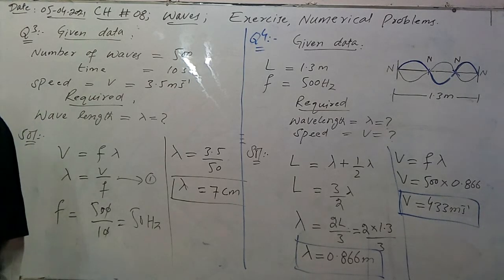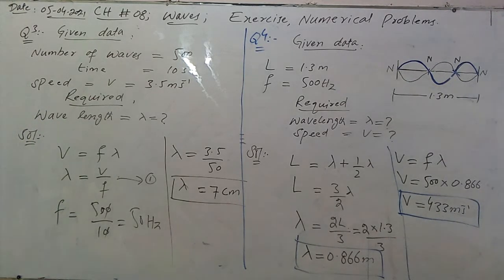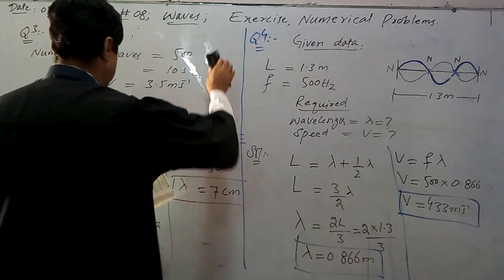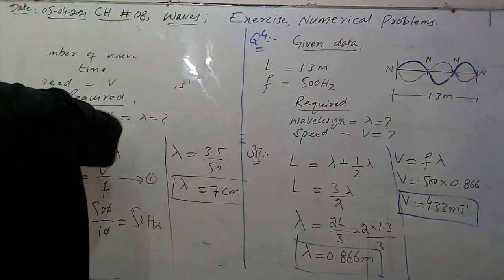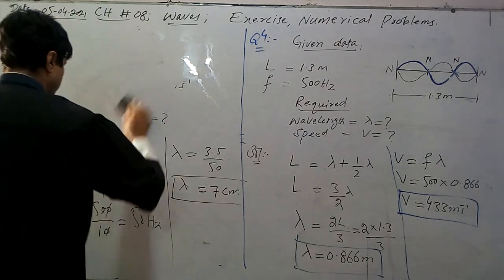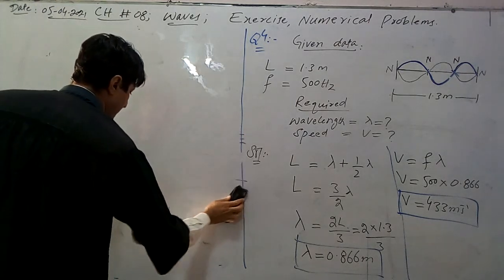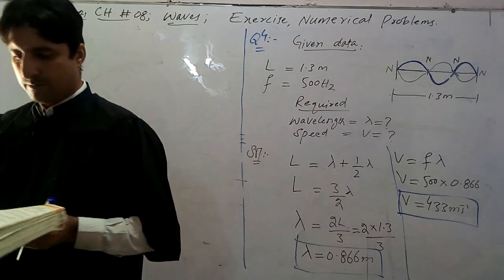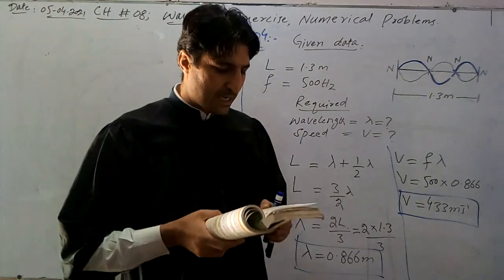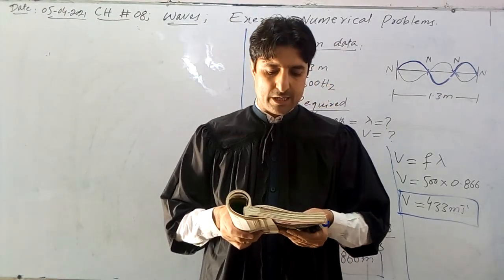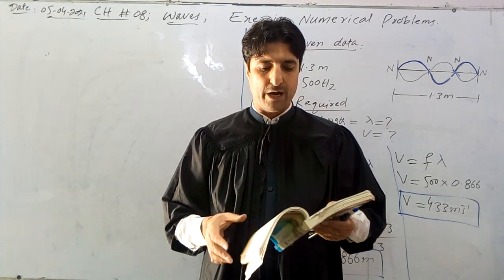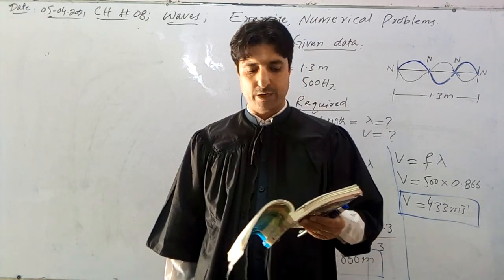Now we can solve question number 5 very simply. In question number 5, it is stated that a tension of 400 Newton causes a 300 gram wire of length 1.6 meter to vibrate.